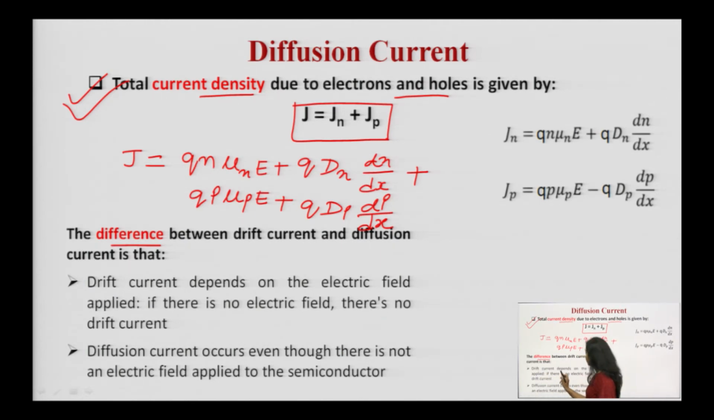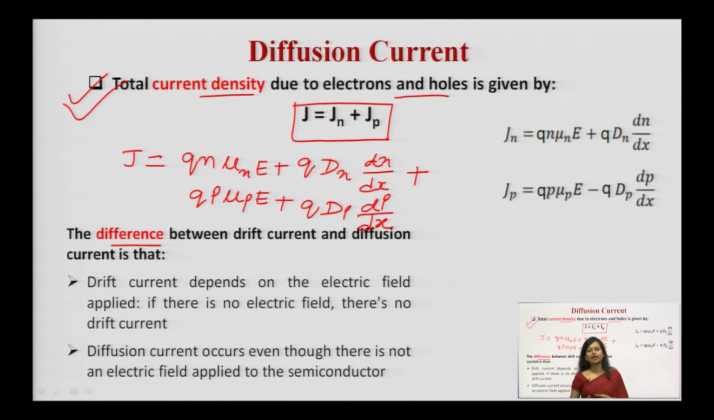See, drift current depends on the electric field. If there is no electric field, there is no drift. Means drift of charge carriers, drift of electrons, drift of holes will be there only in the presence of the applied electric field. In case there is no electric field, there is no drift of the charge carriers. Diffusion current occurs even though there is no applied electric field across the semiconductor.